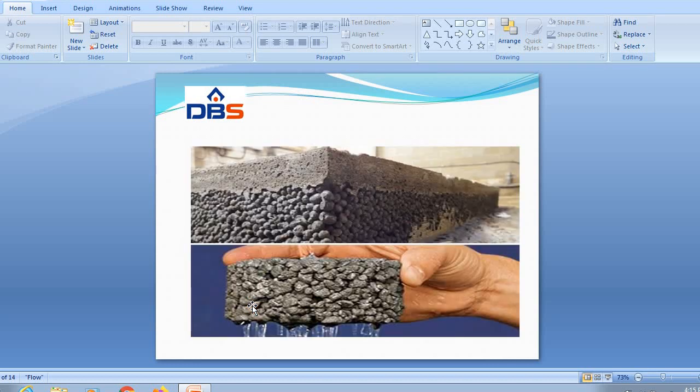In this diagram, we can clearly observe that the fines are removed or separated. After the separation of fines, we get a large size of particles like in the diagram below.